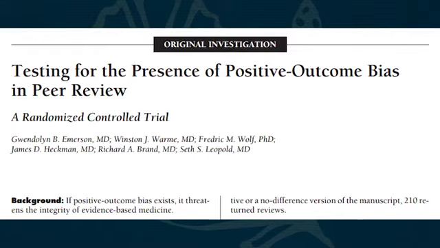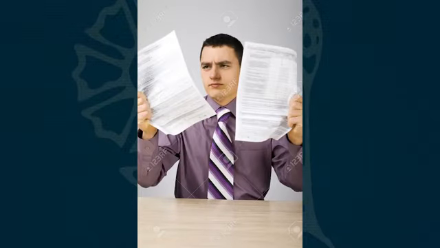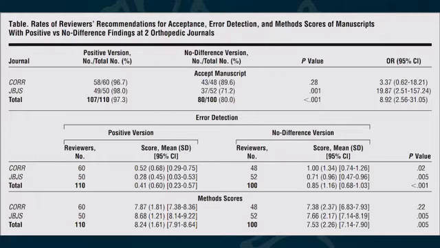There was one experiment looking at two journals where the researchers presented two fake papers on the effect of an antibiotic after surgery. The two papers presented were exactly the same in every regard except for the results. The paper that showed a positive effect of the antibiotic had a 97% acceptance rate, and the paper that showed a negative result or no effect of the antibiotic after surgery only had an 80% acceptance rate.